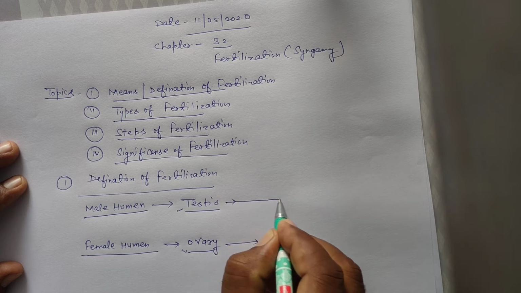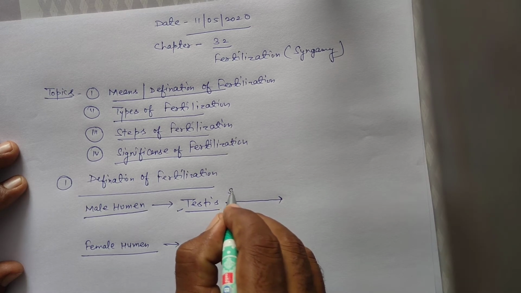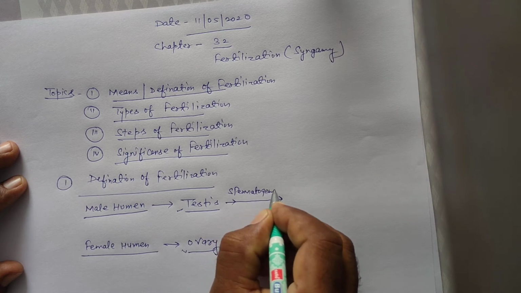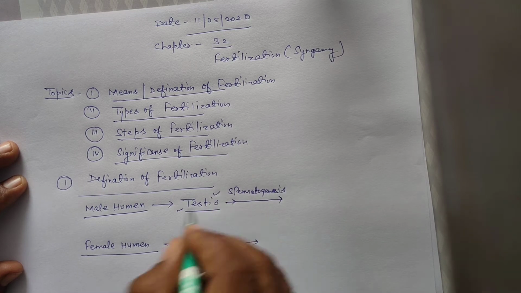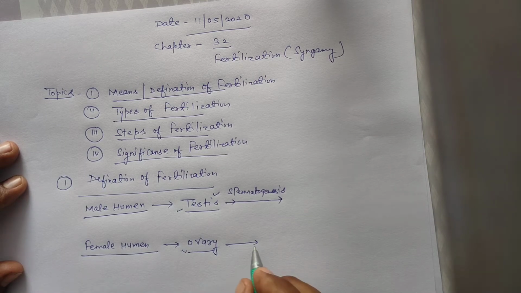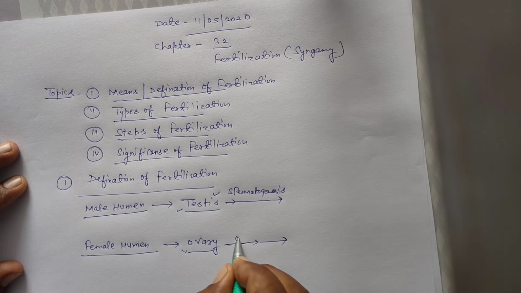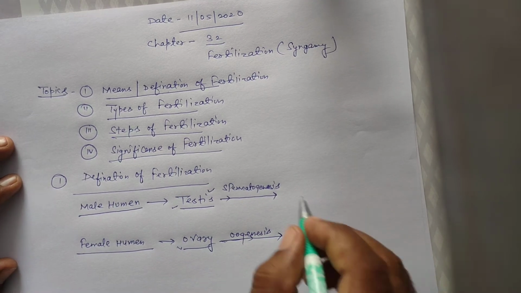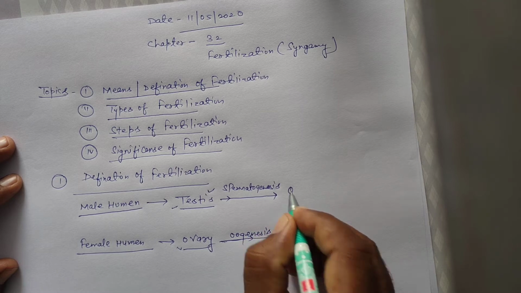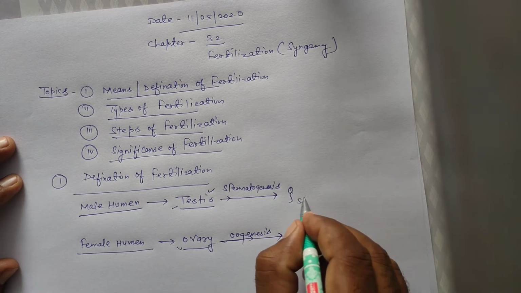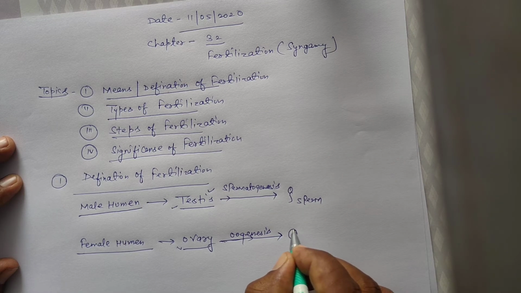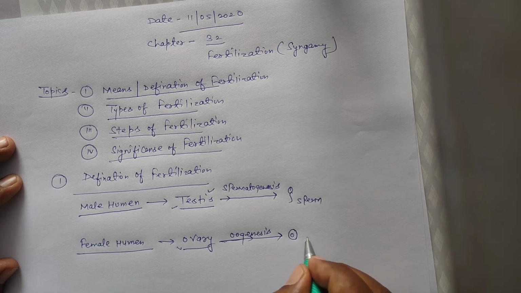Next, during spermatogenesis, students, spermatogenesis is completed in the testis, and oogenesis is completed in the ovary part. Spermatogenesis forms the mature male gamete or sperm. In oogenesis, there is formation of the mature female gamete or ovum.